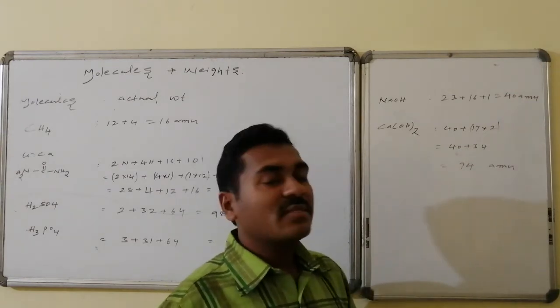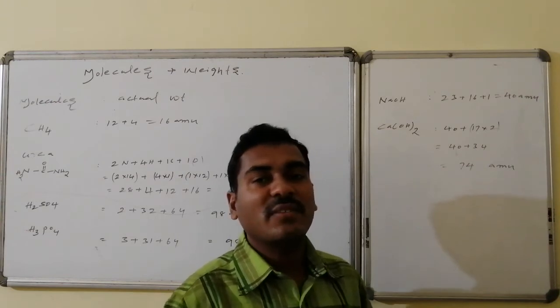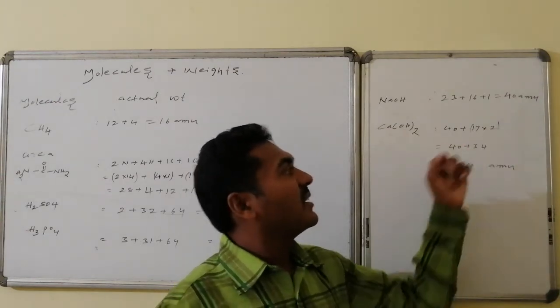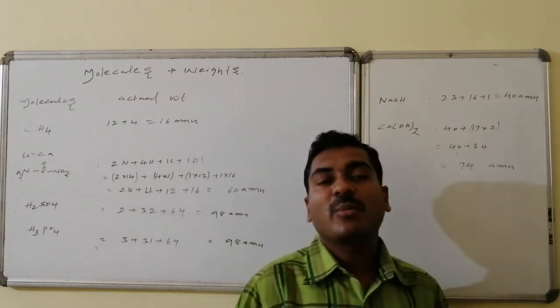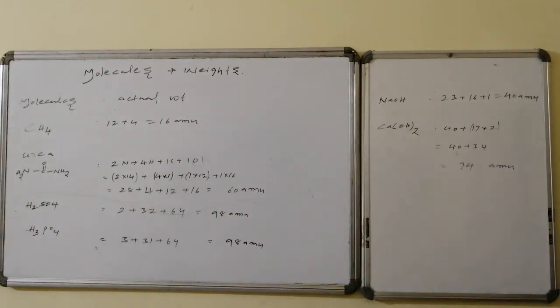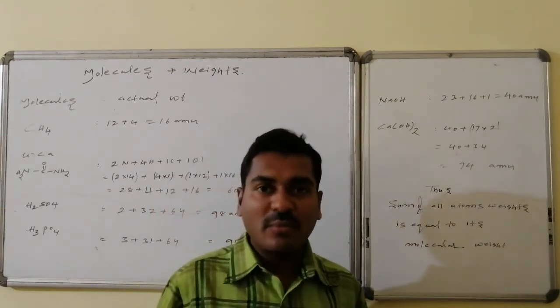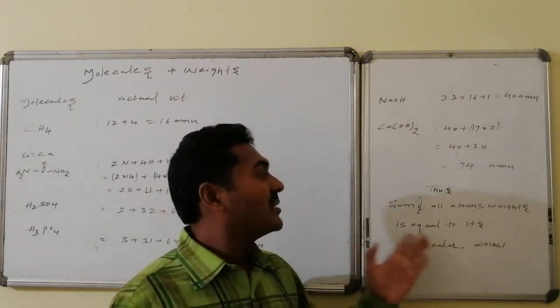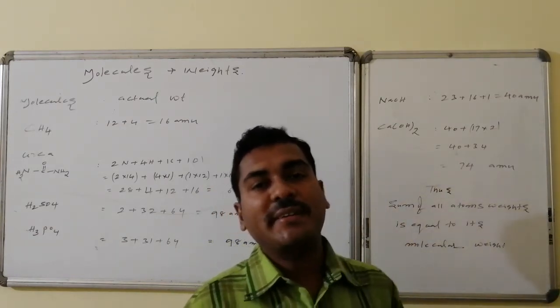Hence the molecular weight of sodium hydroxide is 40 AMU. And calcium hydroxide is 1 calcium, 40, and 2 hydroxy groups are there, each hydroxy being 16 plus 1, equal to 17. Twice 17, 17 into 2, is equal to 34. 34 plus 40, the total is equal to 74 AMU. Thus, as said in the definition, molecular weight, otherwise molecule weight, exact or actual molecule weight, is equal to the sum of all the atoms' weights in the corresponding molecule.